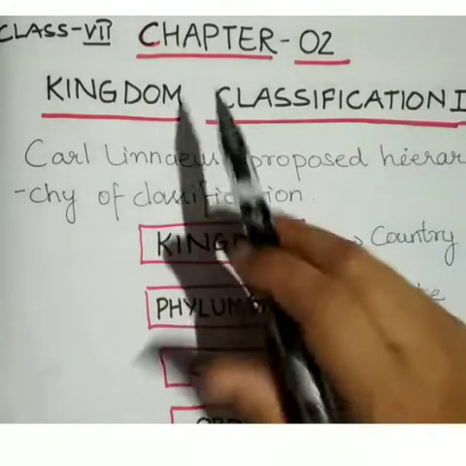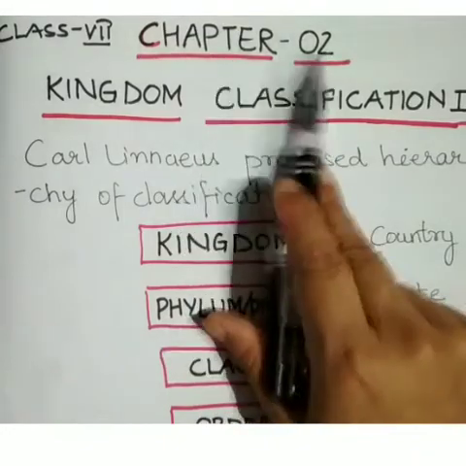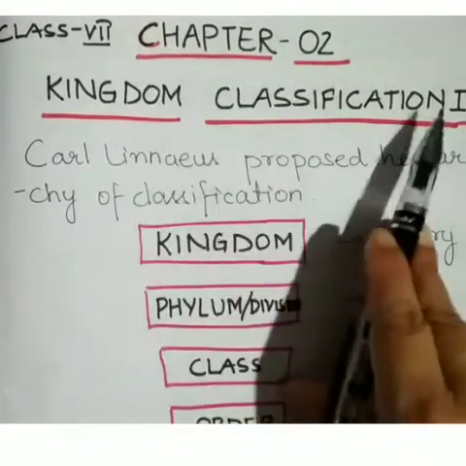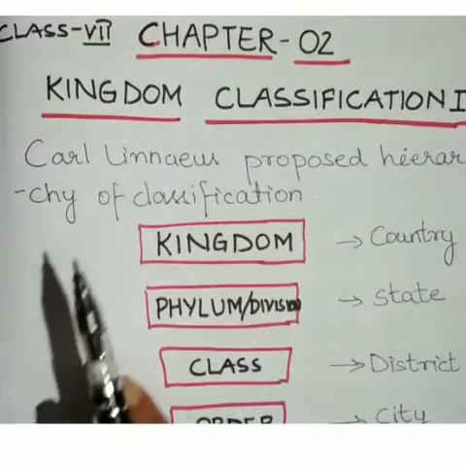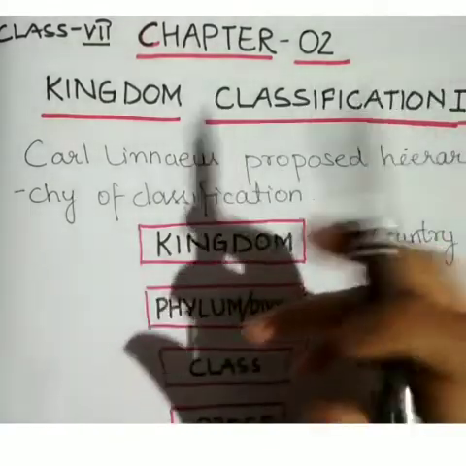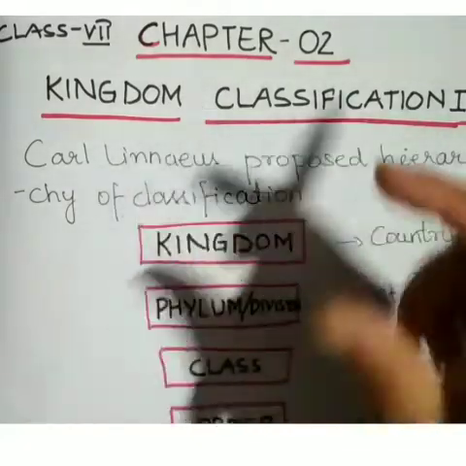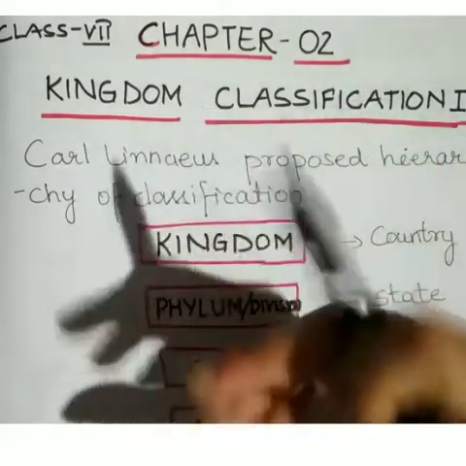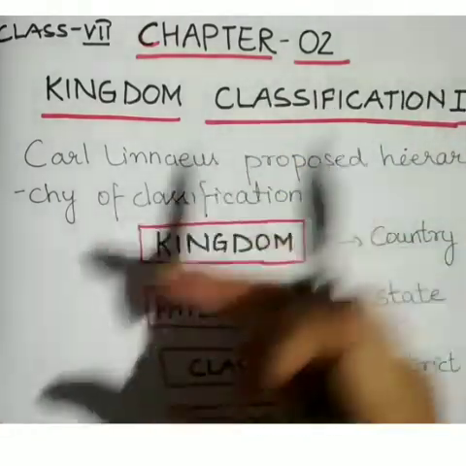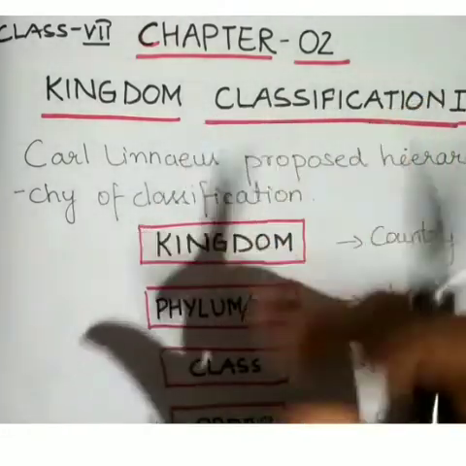Now students, we will continue with the same chapter, chapter 2, Kingdom Classification Part 1. As I told you earlier also, what is classification? Classification is a method of arranging organisms into groups or sets on the basis of similarities or dissimilarities.